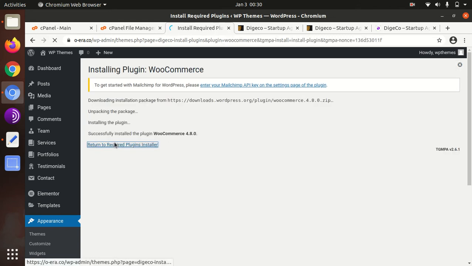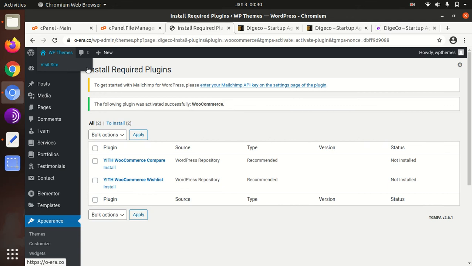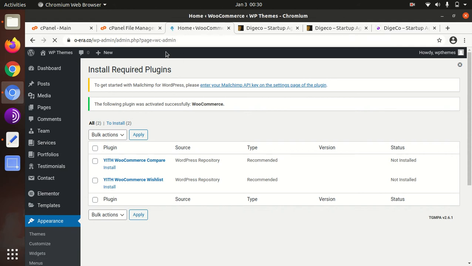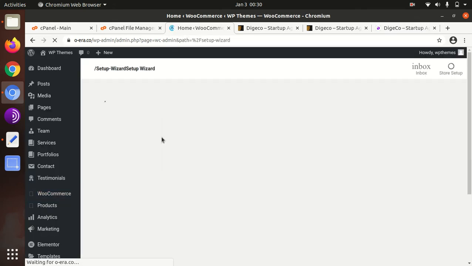Woocommerce, activate, and upon activation of Woocommerce we need to go for a basic setting of Woocommerce. Just refresh this page. I believe it will be redirected to that welcome screen. Yes, so I'm just putting some sample data into the Woocommerce installation. You put the original one as applicable for you.